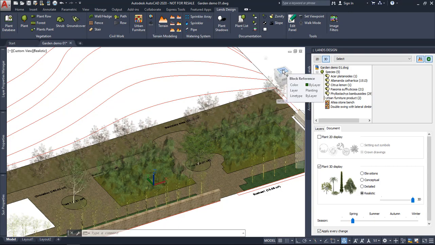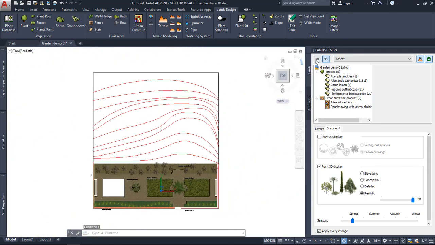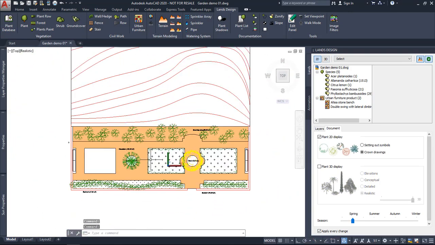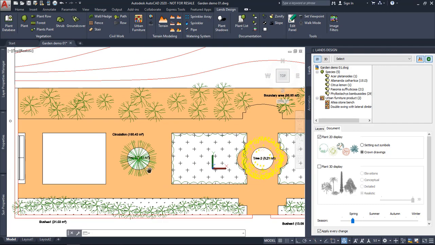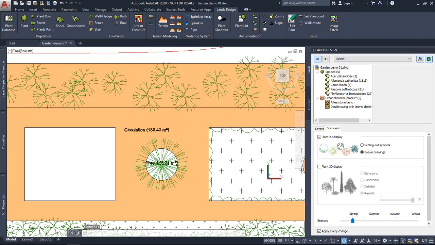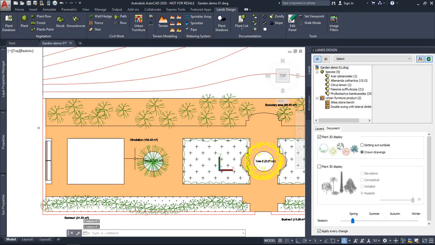But let's switch to the top viewport. I'm going to work in 2D now, because one of the first steps in the design process of any project is basically defining the areas of the project, right? So we've got the 2D guidelines of the project design, and we use them to define the different areas and see the total area of each region.